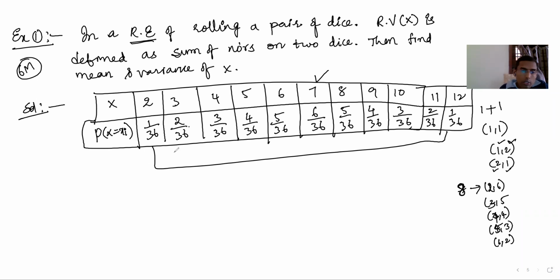All right. Now first thing, if you do the sum of the probabilities, sum of P of x equal to xi, if you do the sum of the probabilities,